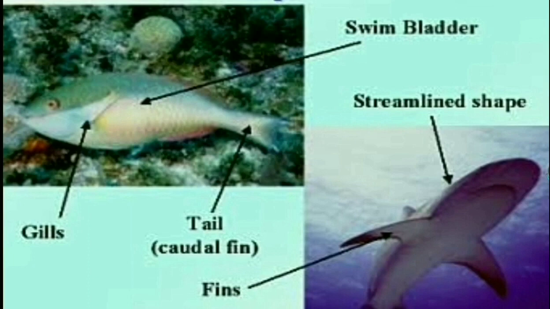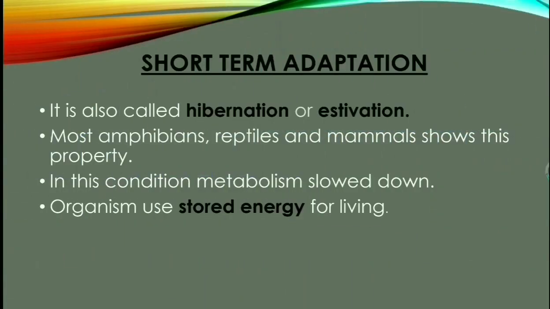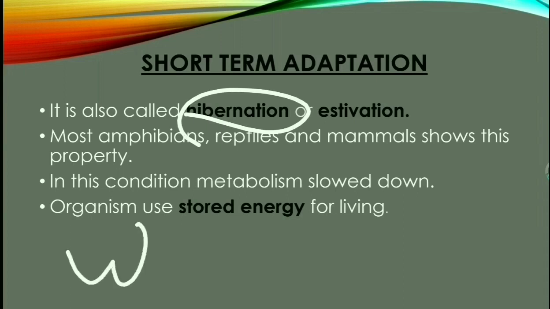Now we will discuss short-term adaptation. Short-term adaptation is also called hibernation or estivation. What is hibernation? Hibernation is basically known as winter sleep.